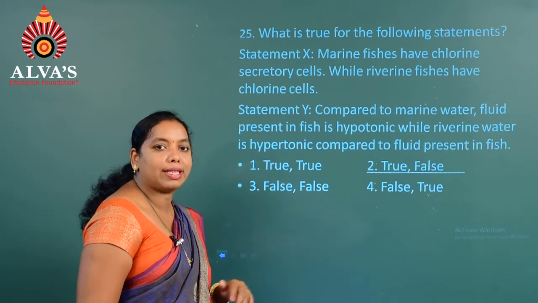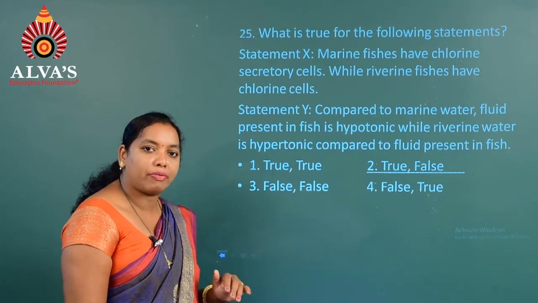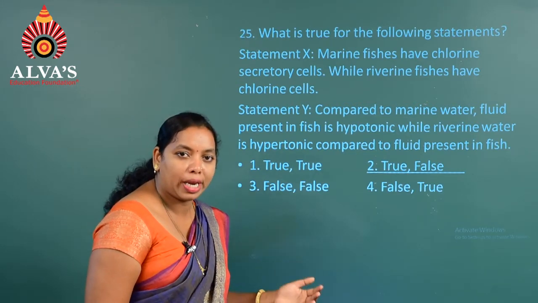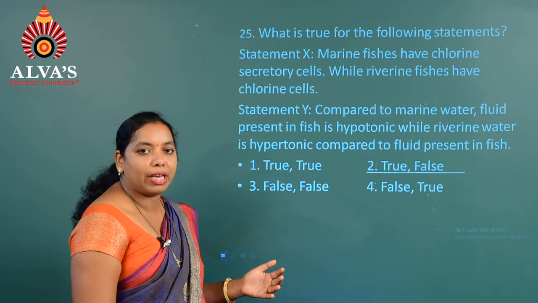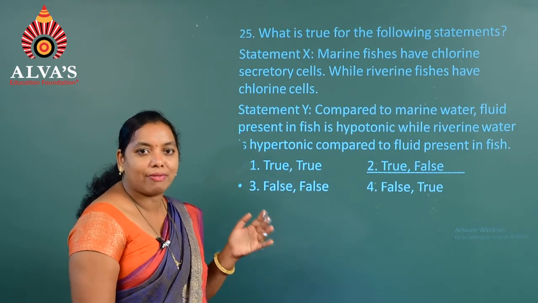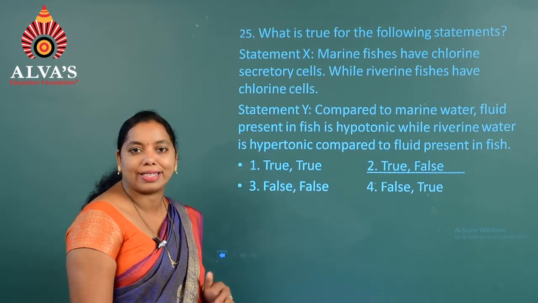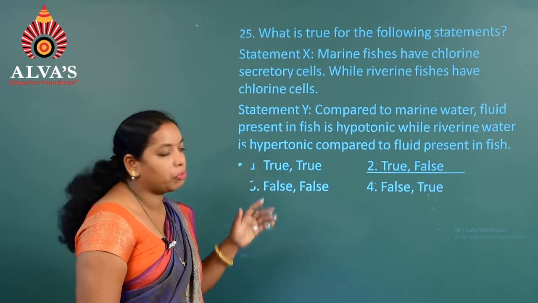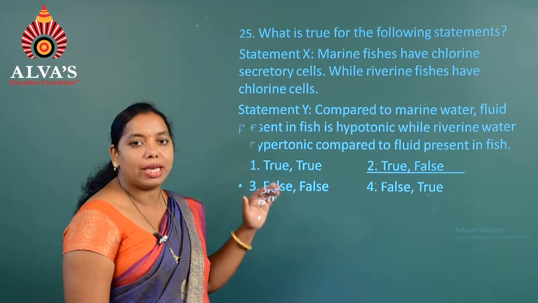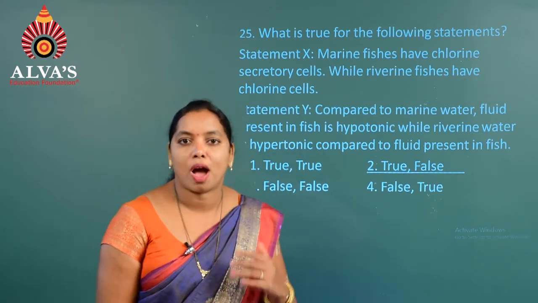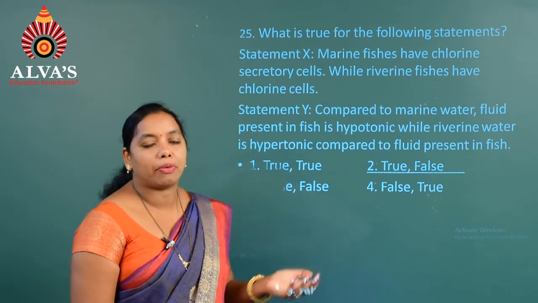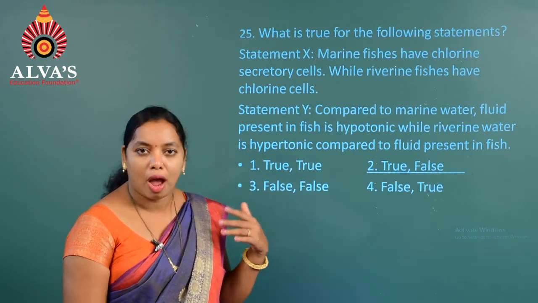Generally, marine water fishes live in regions where the salinity is high, whereas riverine fishes live in regions where there is less salinity. Hence, the fluid present in marine water fishes is hypertonic, whereas in riverine fishes it is hypotonic.